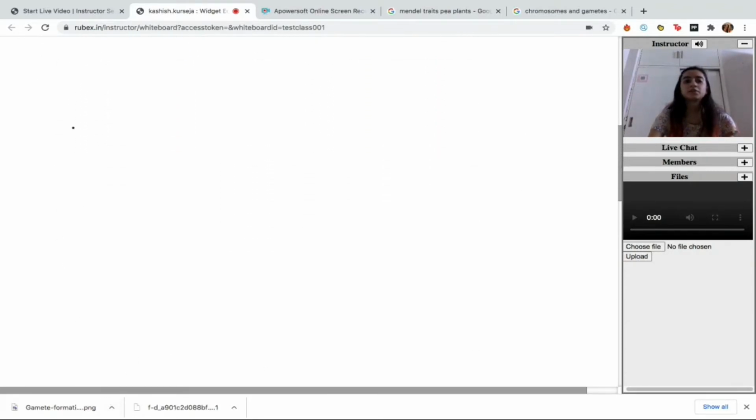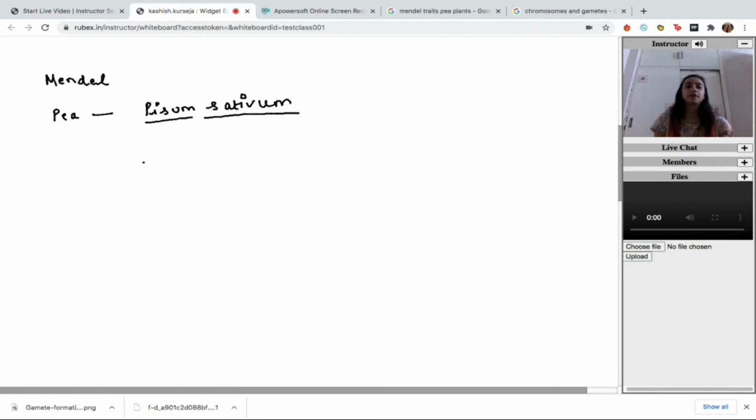The other thing that we are supposed to talk about is a scientist who firstly began with these crosses. That scientist is Mendel. Mendel is kind of like the father of genetics. He conducted such important experiments, and he worked on a plant. He worked on the pea plant that we commonly consume in our daily lives. The pea plant, scientific name of which is Pisum sativum. I hope you're all familiar with the ways to write scientific names. Not a part of this chapter, but biology students will be interested, right?